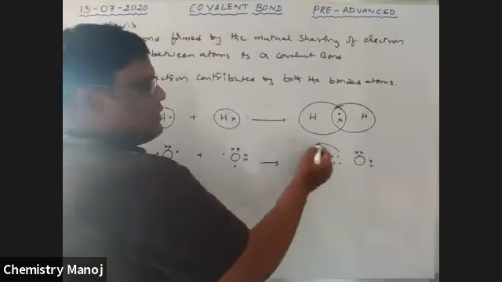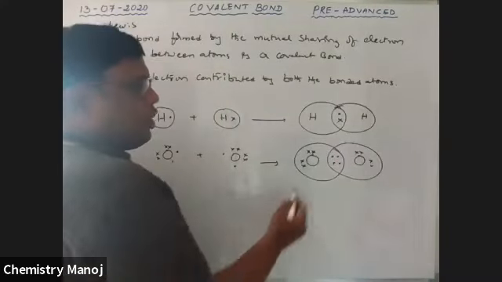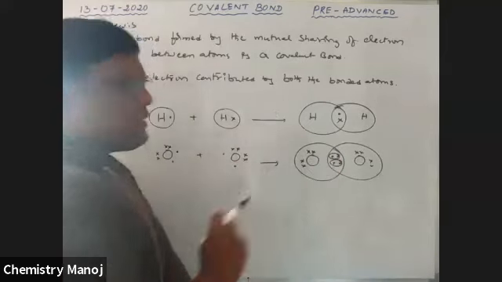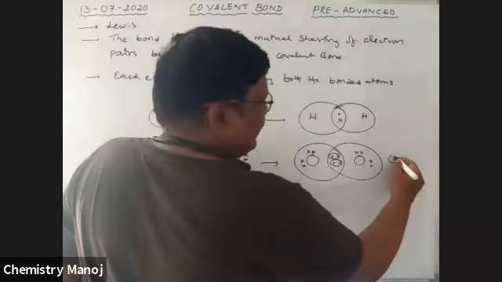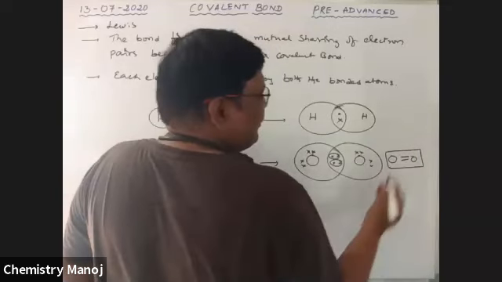This is the oxygen atom sharing. How many pairs of electrons are involved in sharing? It is one pair, and another pair. Two pairs of electrons are involved in the sharing. Therefore, a double covalent bond exists between oxygen and oxygen, that is O double bond O. So this is a double covalent bond between oxygen and oxygen.